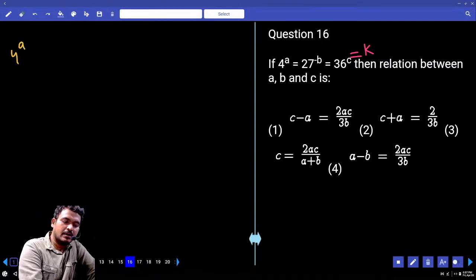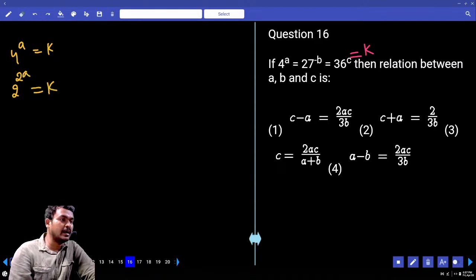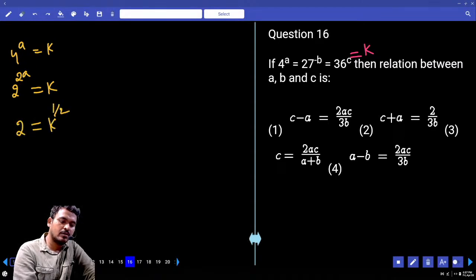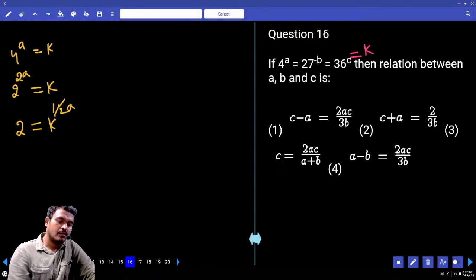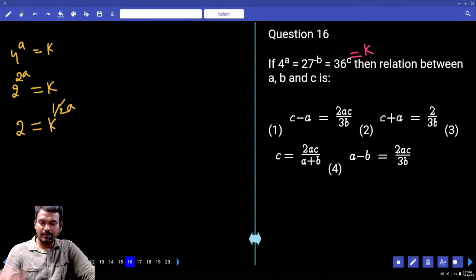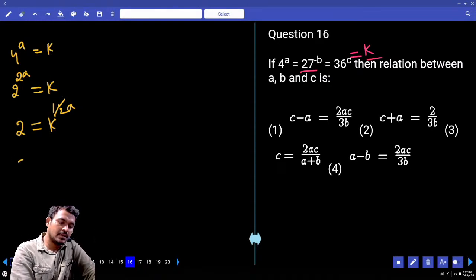4 power a is equal to k. 4 power a means it is 2 power 2a, equal to k. Then 2 is equal to k power 1 by 2a. In the same way, 27 means it is 3 cube, 3 power minus 3b, equal to k. Then 3 is equal to k power 1 by minus 3b.